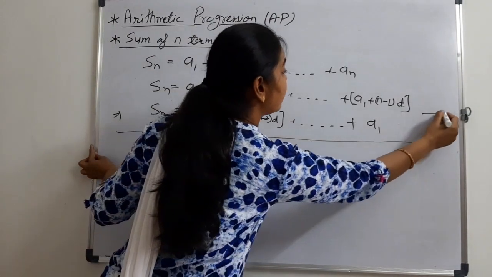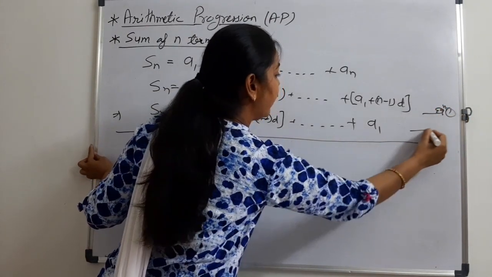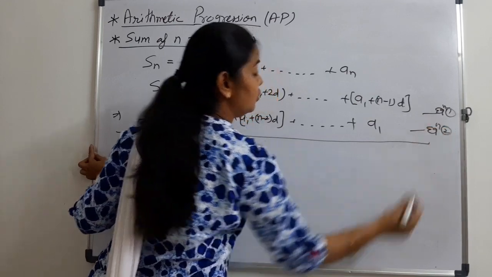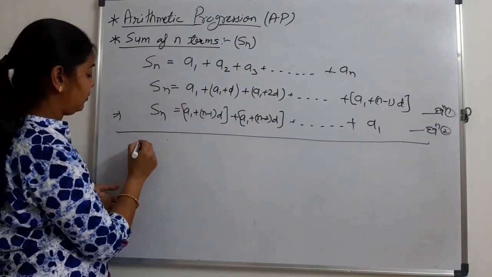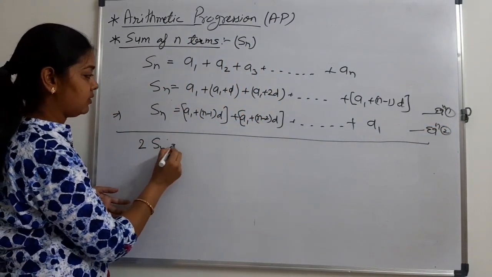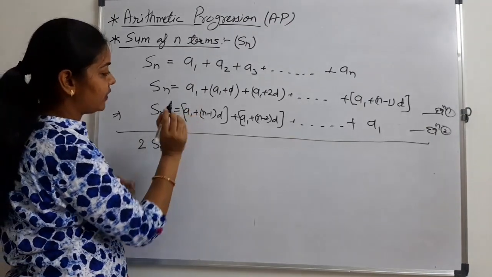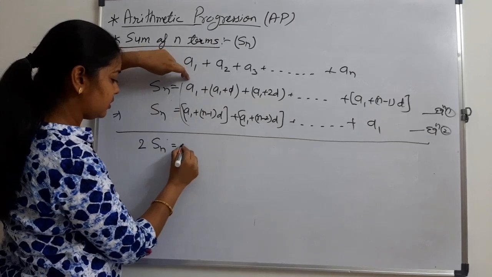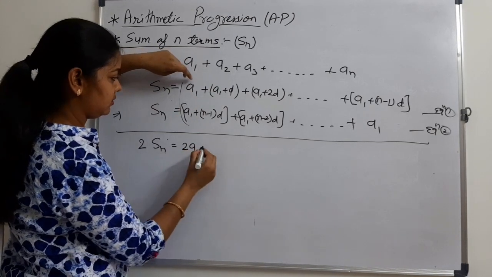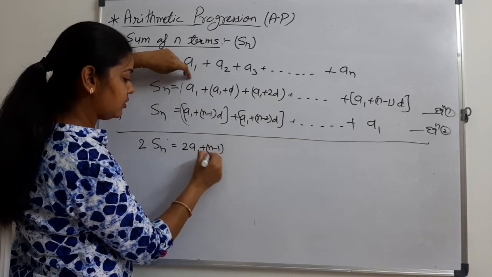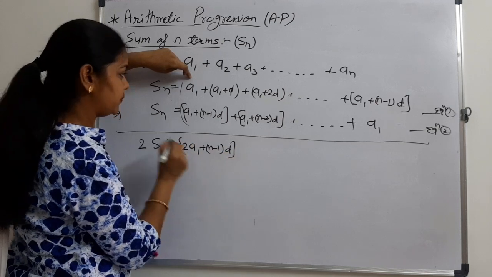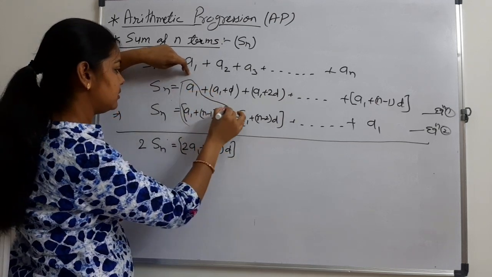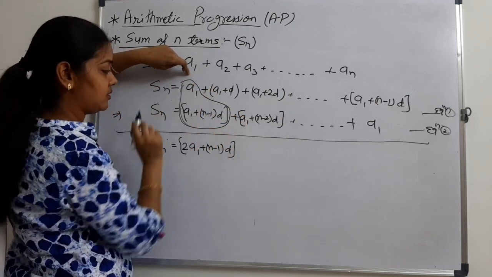Now add equation 1 and equation 2. We get that 2 times Sn will be equal to what we have here, adding both of these terms, 2 times a1 plus n minus 1 into d. These 2 terms we have added.